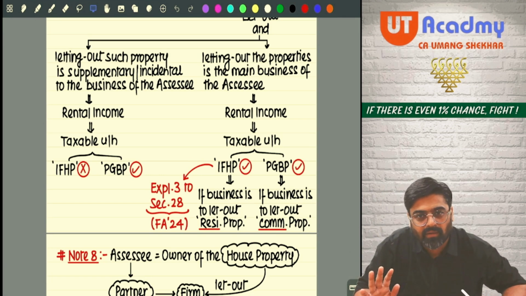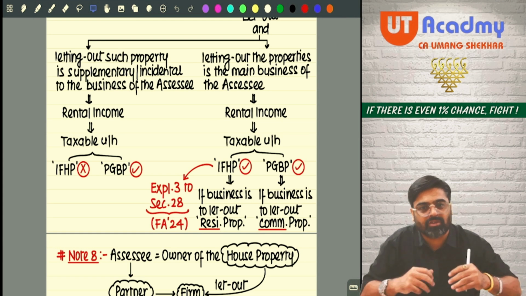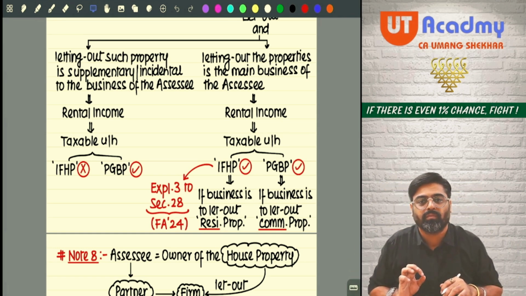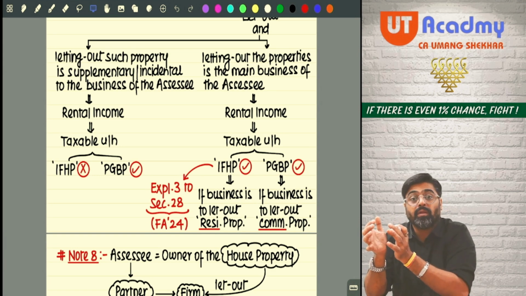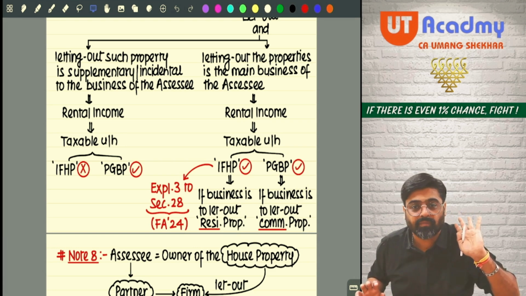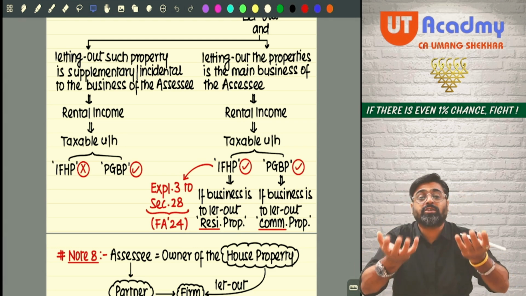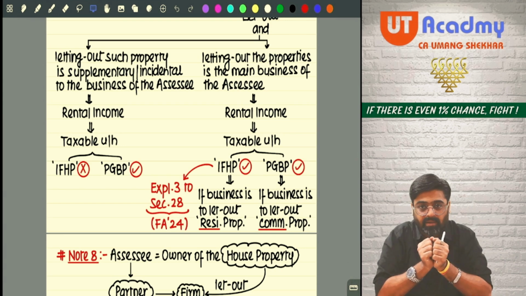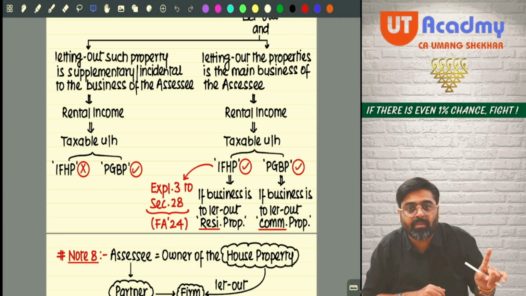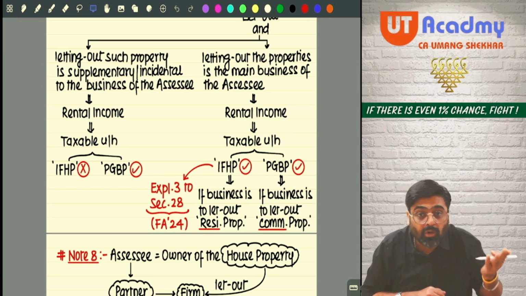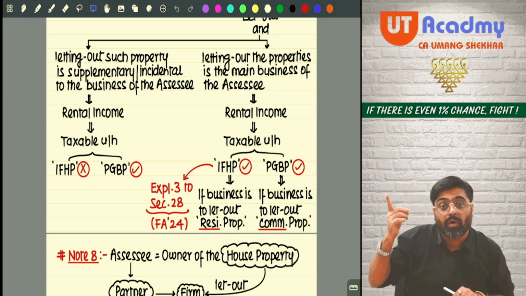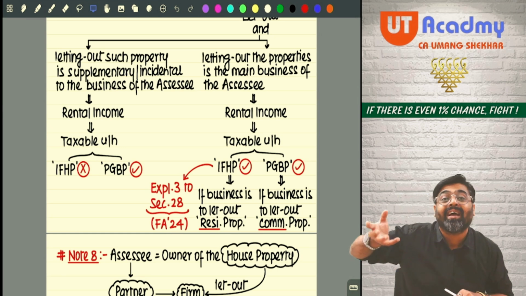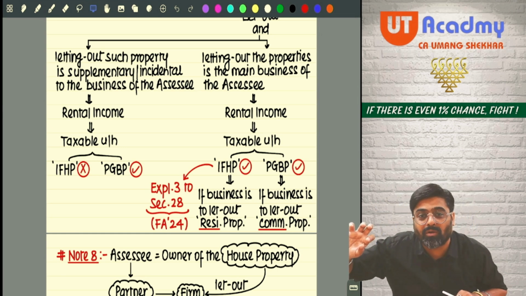Got it? Everyone? So what if my business is to let out properties and earn rent? That rental income will always be my house property income if the properties let out are residential. What if my business is to let out the property and earn the rent? That rental income will be my PGBP income if the let out properties are commercial in nature. That's it. Sure?